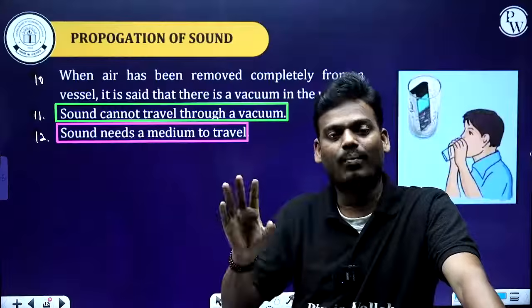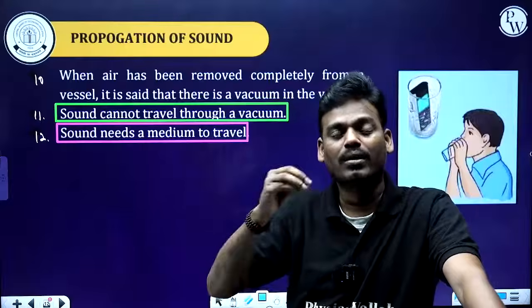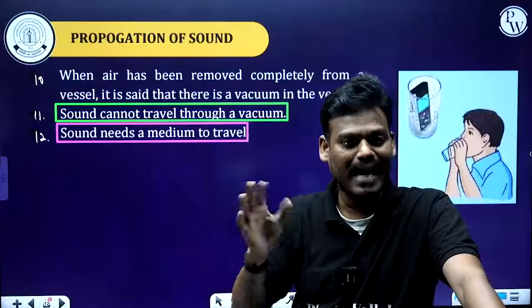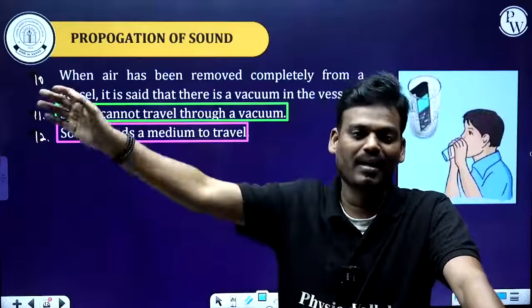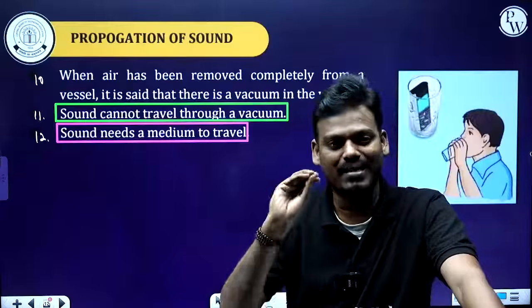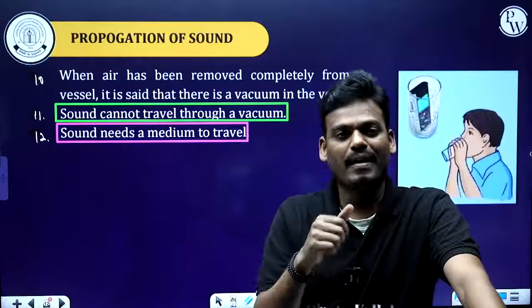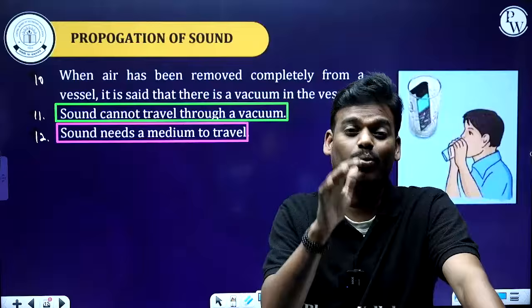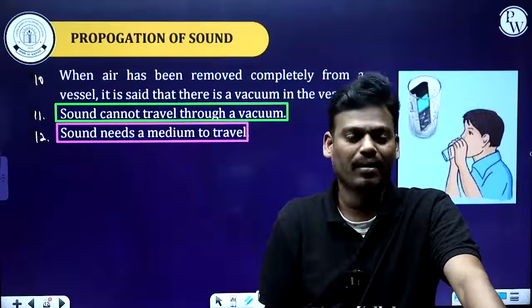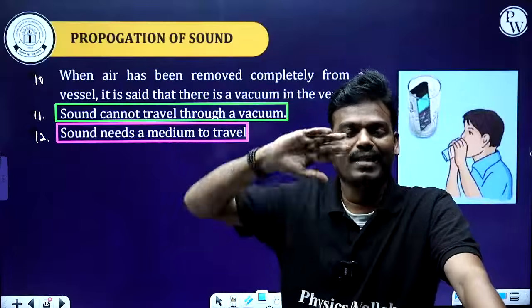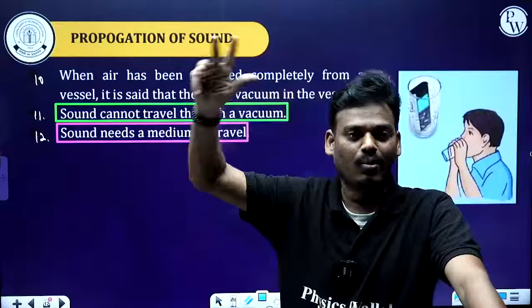That's how in space you both can communicate. Directly you cannot communicate because it is completely empty space, a complete vacuum. That is the reason astronauts communicate through walkie-talkies. Got it?